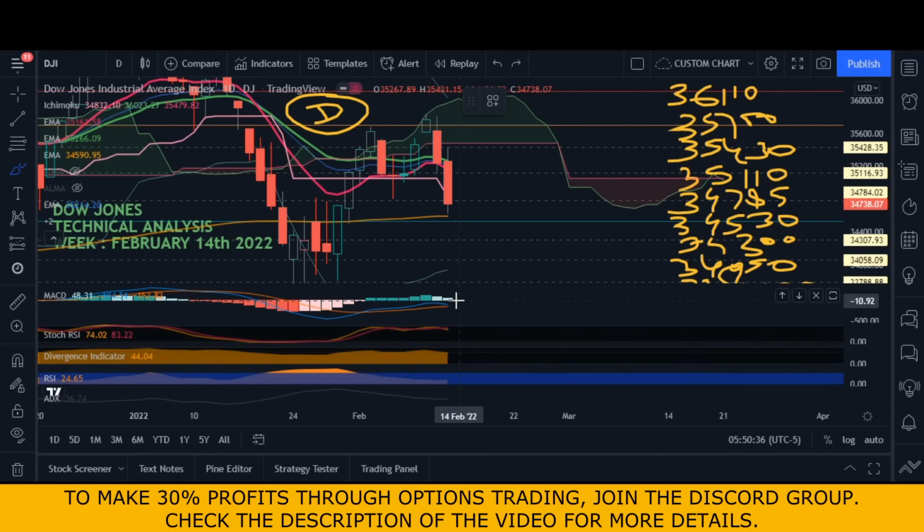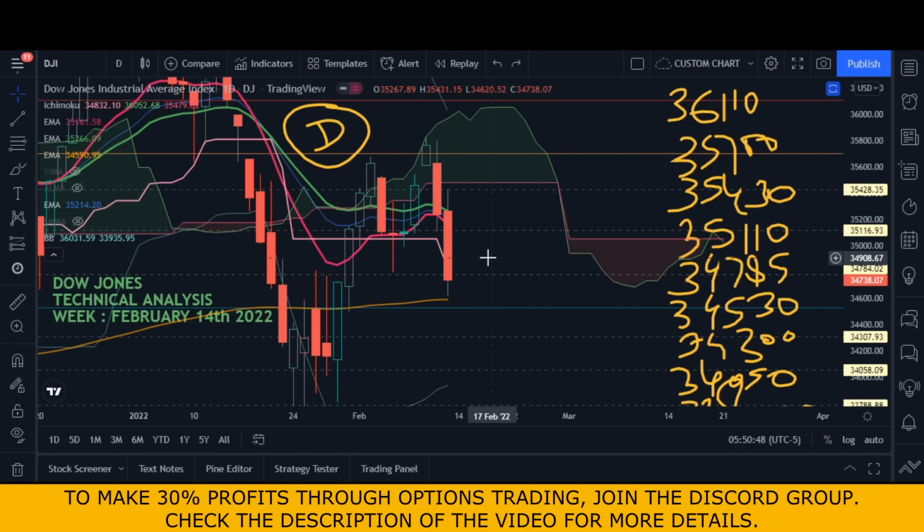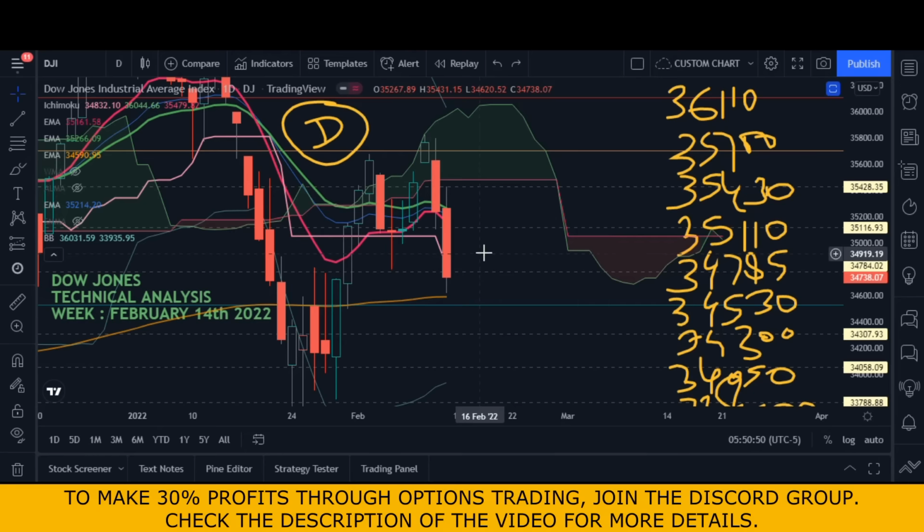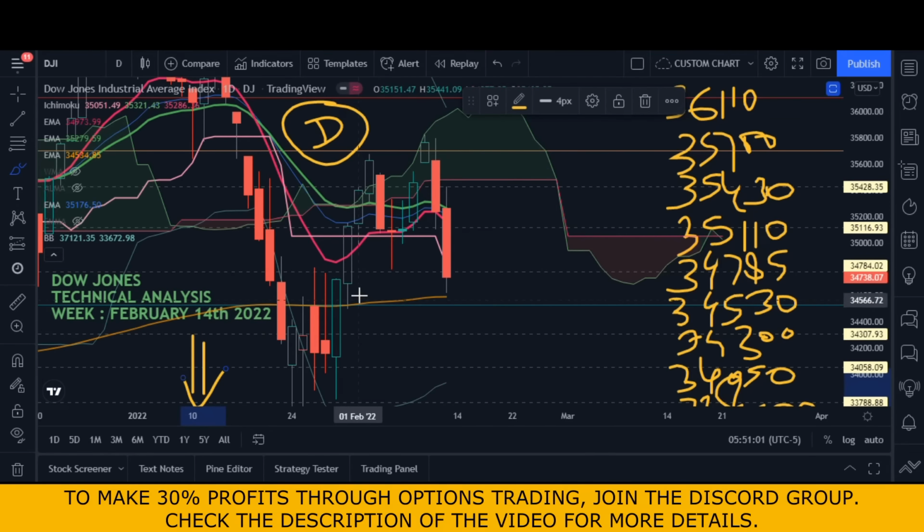So here what we need to do is wait for one or two more candles to see what happens to MACD. If the direction of the MACD changes from bullish to bearish, then it will be confirmed 100% bearish. So through the technical indicators it is very much clear that market is clearly bearish. Now let's see what is going to happen in the coming week.